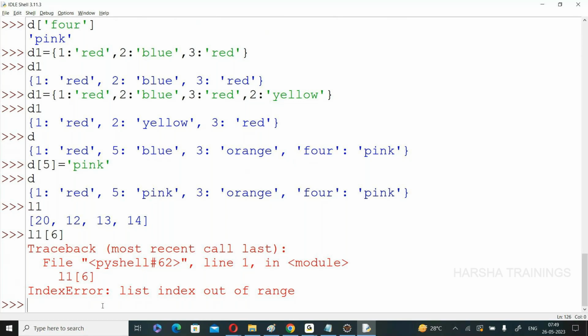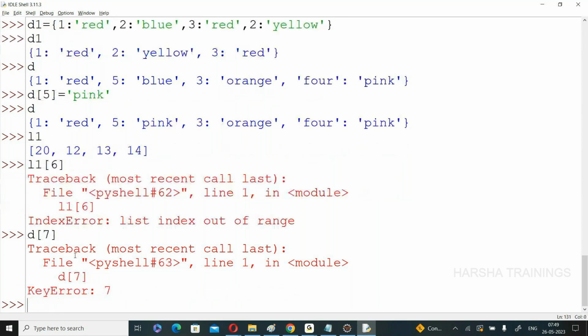But coming to dictionary, it is not a problem. Suppose D of some 7 is not available. If 7 is not available, it gives an error. Yes or no? Now, what is 7? 7 is the key or index? 7 is the key. So, it gives key error. Okay? Right now, you understand. If my index is not available, it returns index error. If my key is not available, it returns key error.